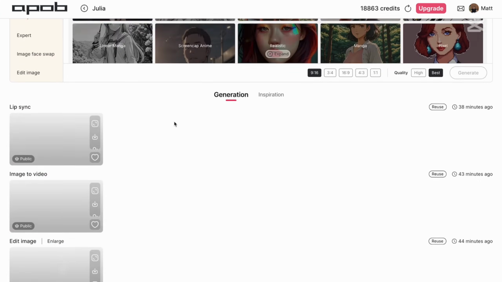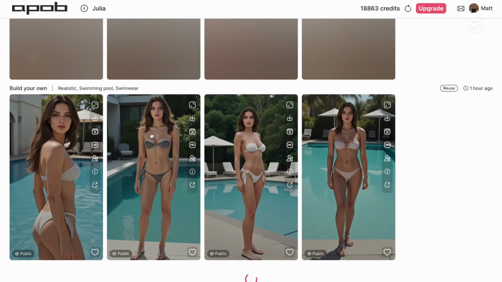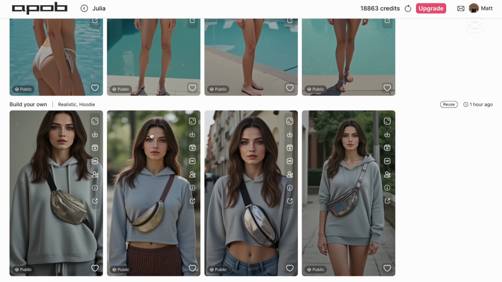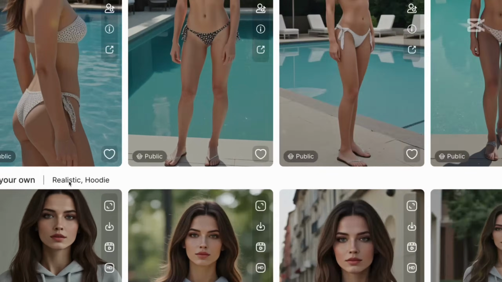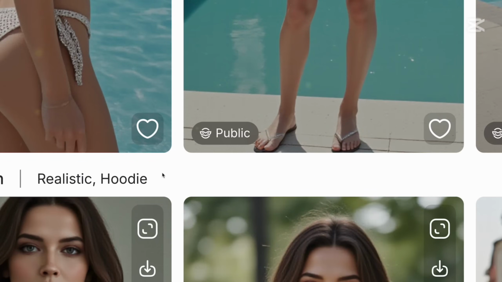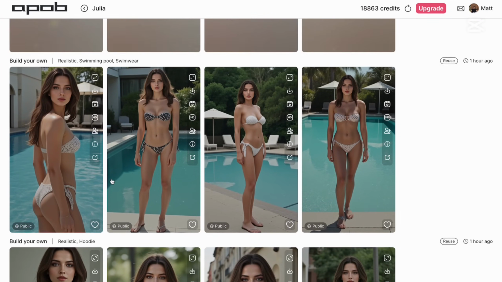And with Julia, I generated a few projects. So for example, a few of them I shouldn't be showing here, but I will show them nevertheless. So here we have realistic and hoodie. Here we have a few generations. They look good in my opinion, like a picture on social media. As you can see, I didn't add any prompt here. It is just realistic and hoodie, but you could also improve it further by adding more details into your prompt.